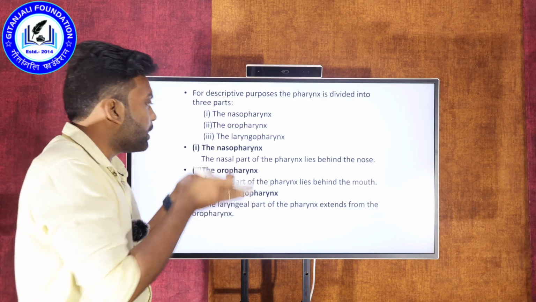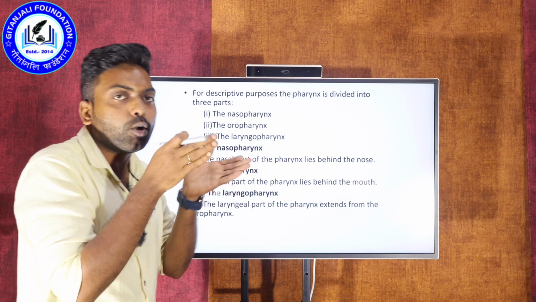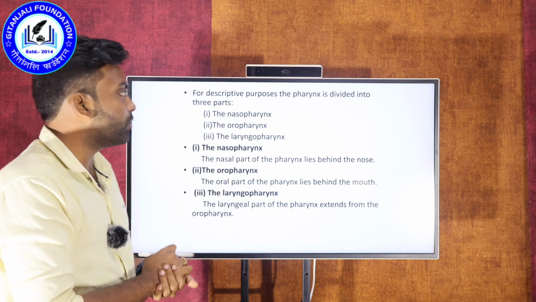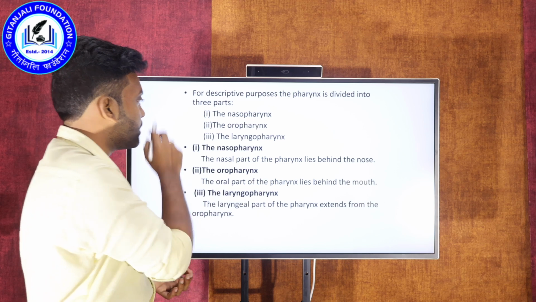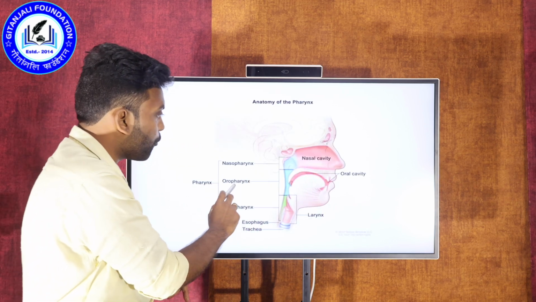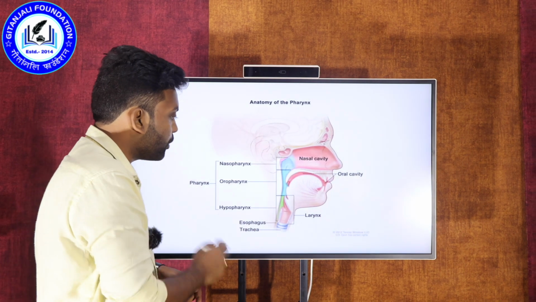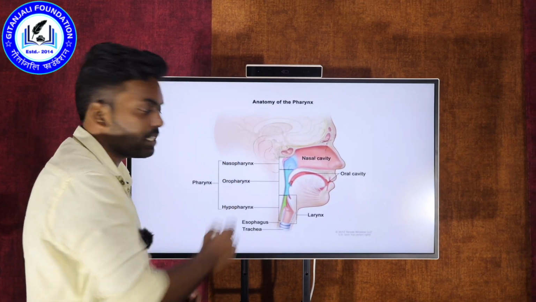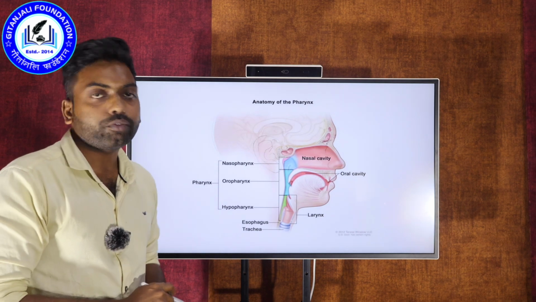So based on location, we have given these names to the pharynx. There are three divisions of the pharynx. You can see here the nasopharynx, nasal cavity, oropharynx, oral cavity, and the laryngopharynx, which lies as the extending part toward the larynx. So this is a diagrammatic presentation of the divisions of the pharynx.